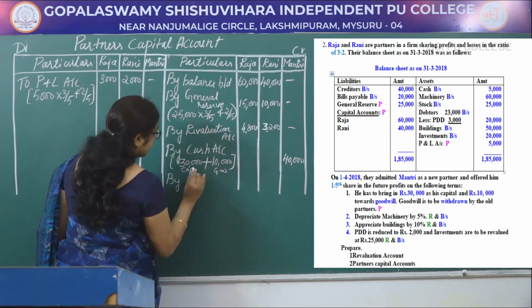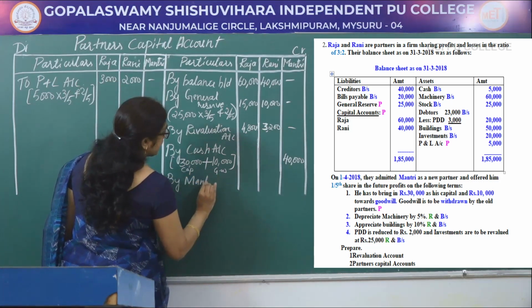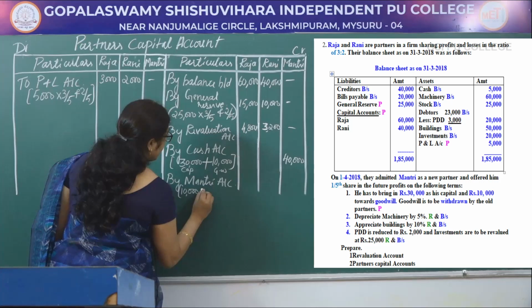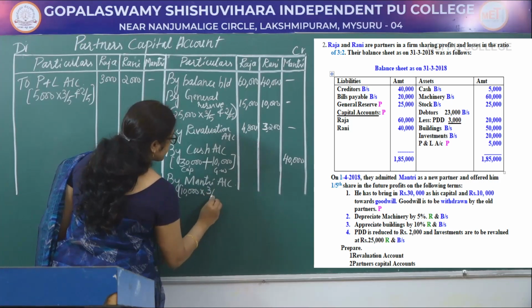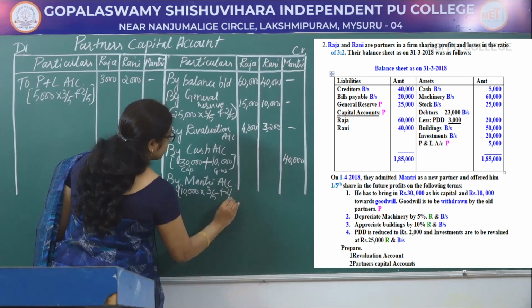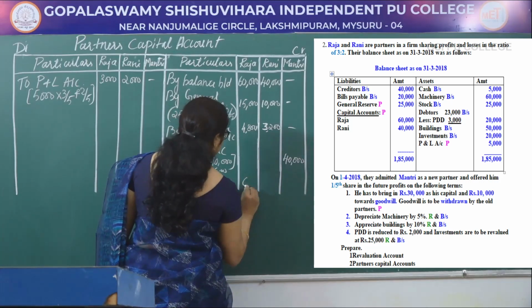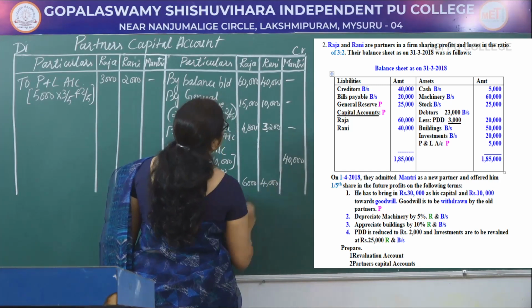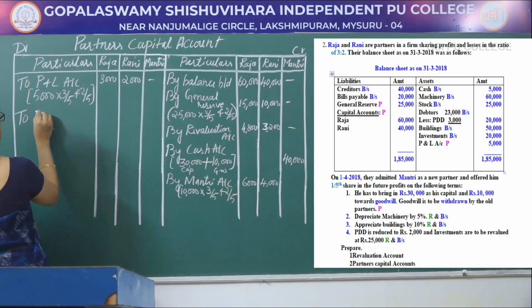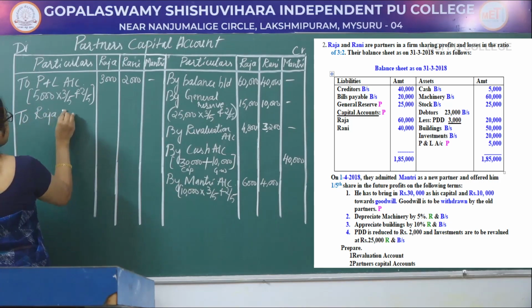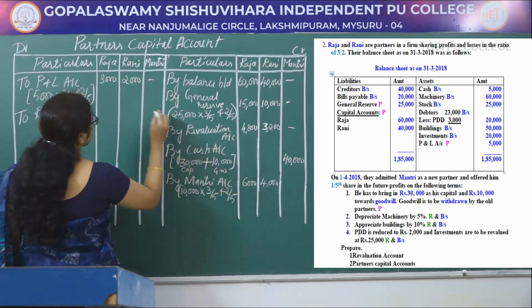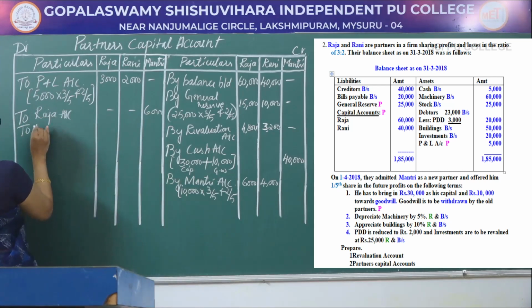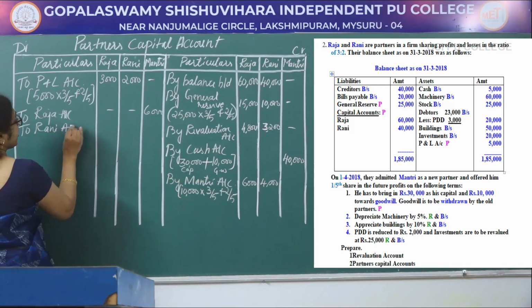By Mantri account, 10,000 goodwill in their ratio of 3/5 and 2/5, that is 6,000 to Raja account and 4,000 to Rani account.